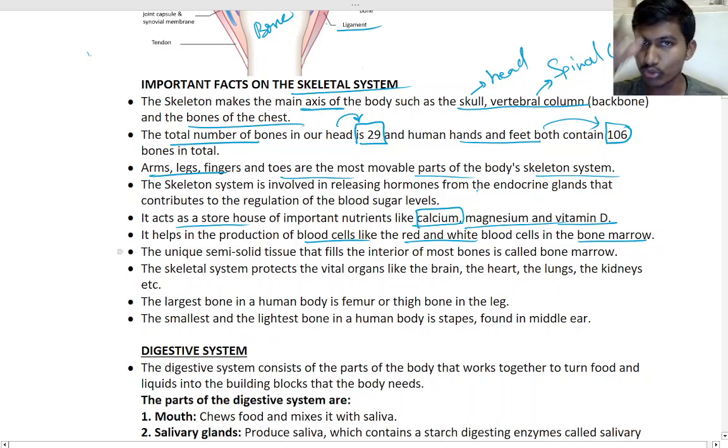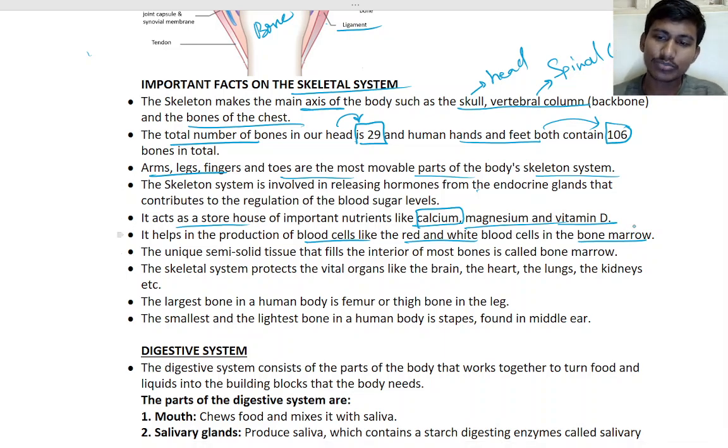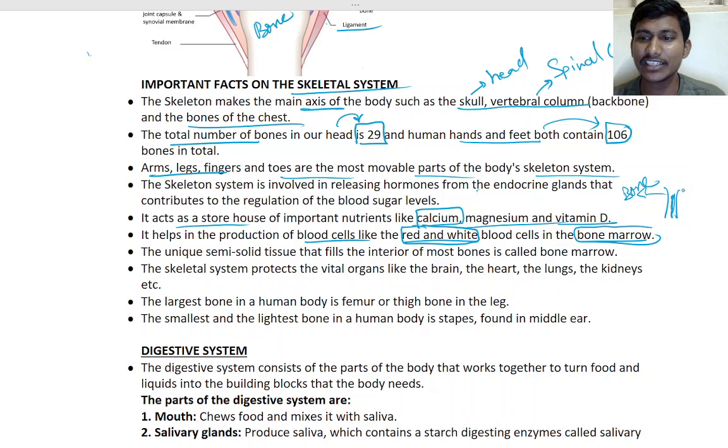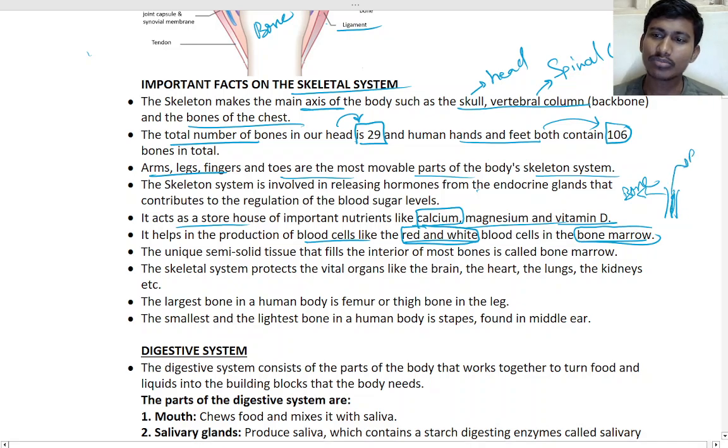You may have seen inside the bone there will be bone marrow, okay? Yes, this is the bone, and inside the bone the marrow will be there, that produces the red and white blood cells. If you are non-vegetarian, you may have seen inside the bone. You can check inside the bone, there will be a black thing, right? That is the bone marrow, okay? So that bone marrow produces what? Red and white blood cells.